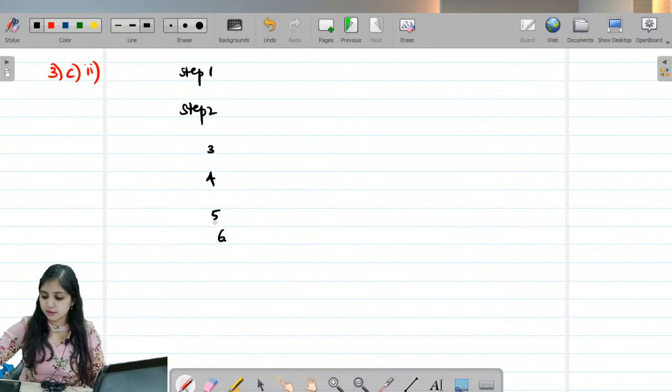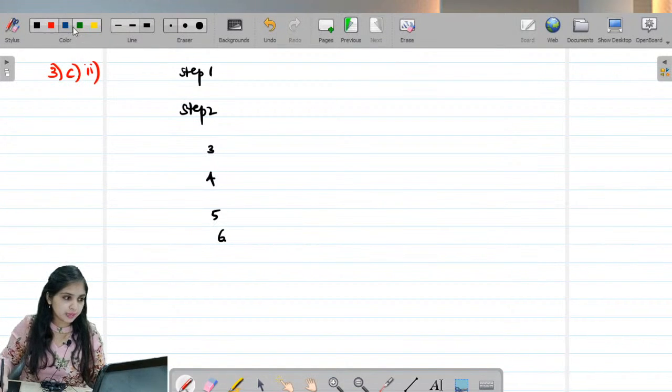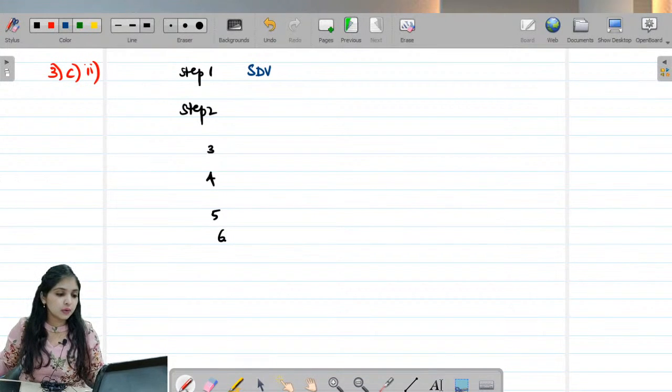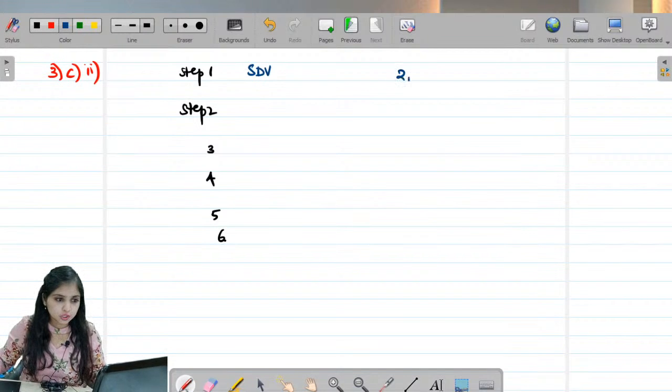Listen to me very carefully. Your first step will be, what is the SDV of the property? Come on, see, look at what the question says. What is the SDV of the property? SDV of the property is rupees 2 lakhs. So we have an SDV of rupees 2 lakhs.